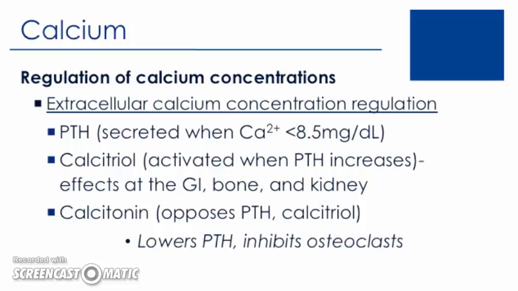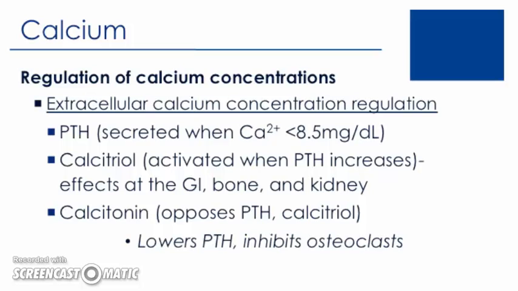Normal serum calcium levels range between 8.5 and about 10 milligrams per deciliter, and it's important to keep serum calcium within that tight range to maintain adequate nerve conduction and muscle contraction particularly. We're going to discuss calcium's role in nerve conduction and muscle contraction, but it's essential that serum calcium levels are maintained within that range to allow for those important processes essential for life.